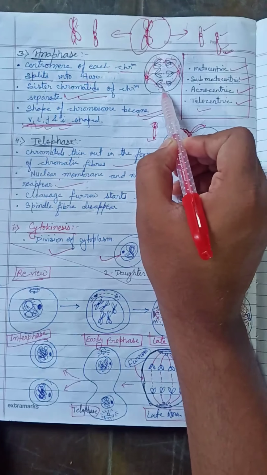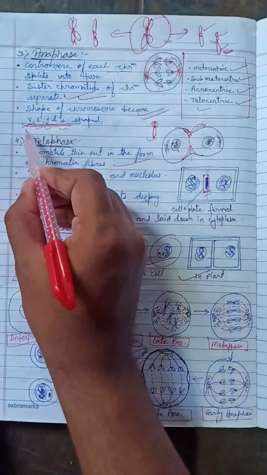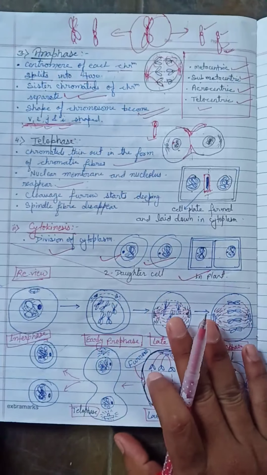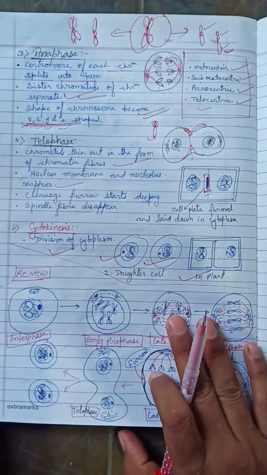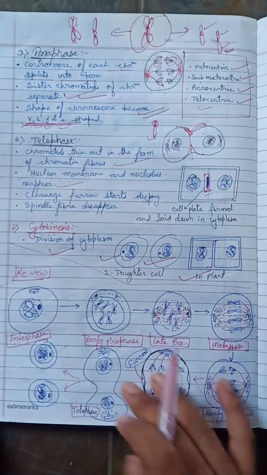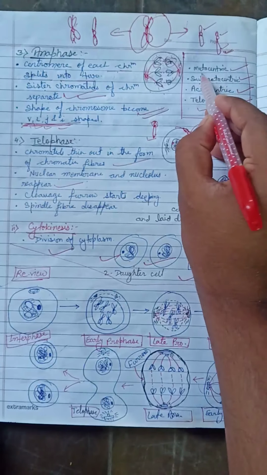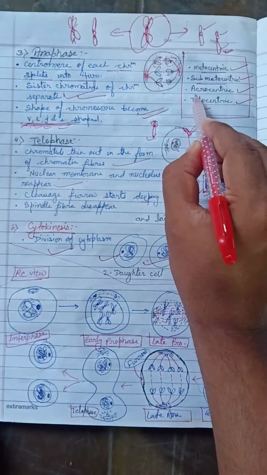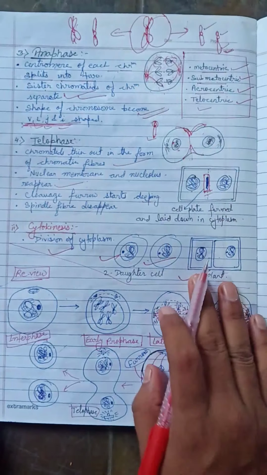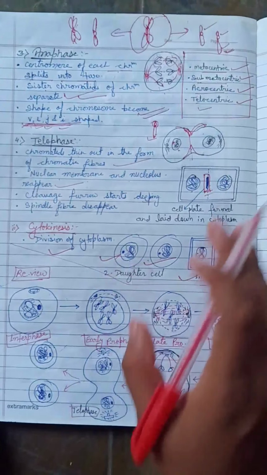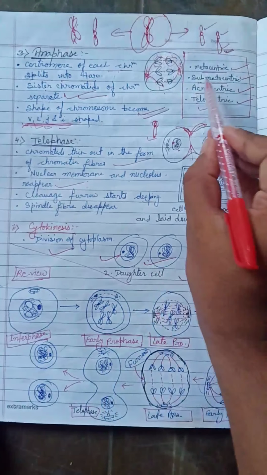That is the shape of the chromosome. V, L, J and I, these 4 types of shape are mostly found in an anaphasic cell. The first one is metacentric, submetacentric, acrocentric and telocentric. What is this? Let me explain.